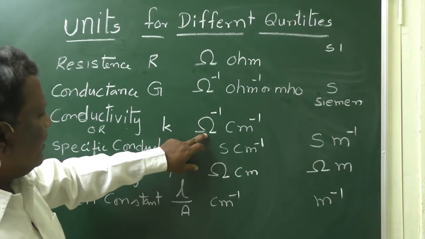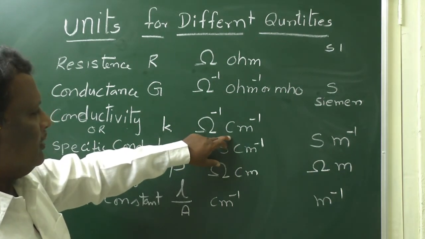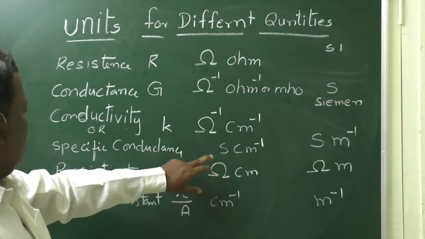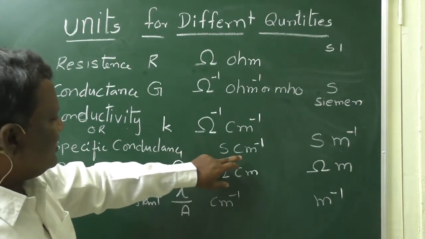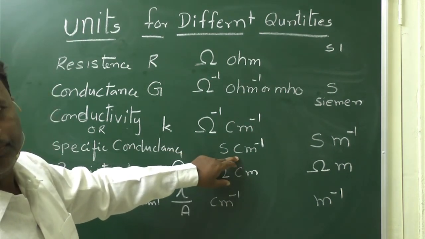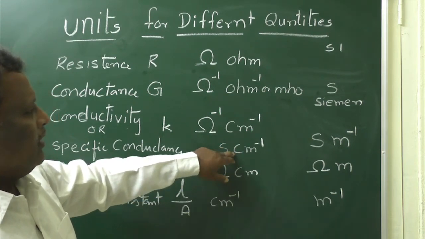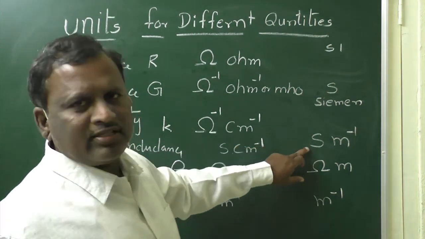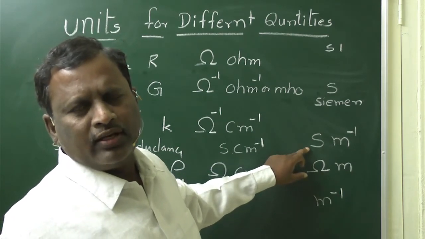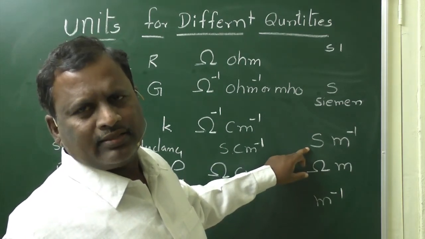Units for kappa are per ohm per centimeter, or Siemens per centimeter, whereas in SI units Siemens per meter is the unit for specific conductance.